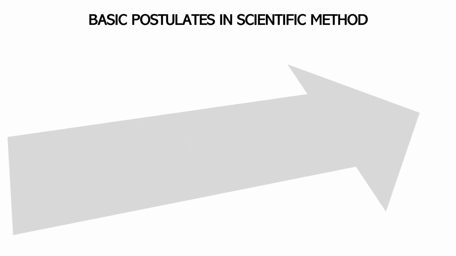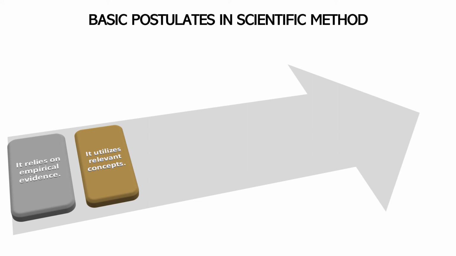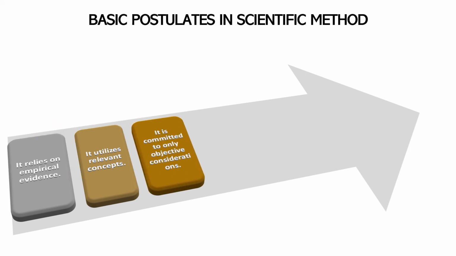Basic postulates in scientific methods are: it relies on empirical evidence. It means your scientific method should be based on empirical evidence, that is, it should be based on experimental results. It utilizes relevant concepts. It should be based on the relevant concepts of the research or the study.